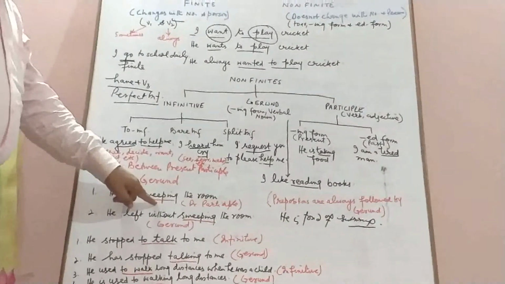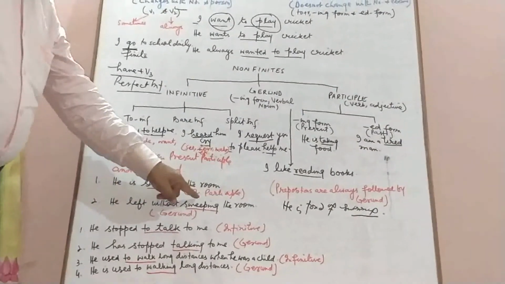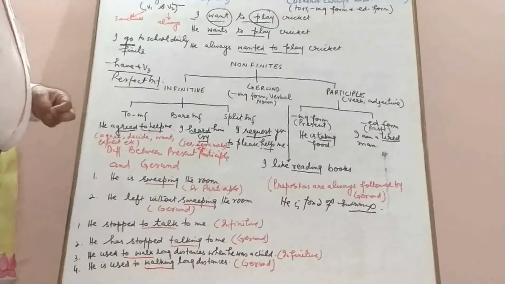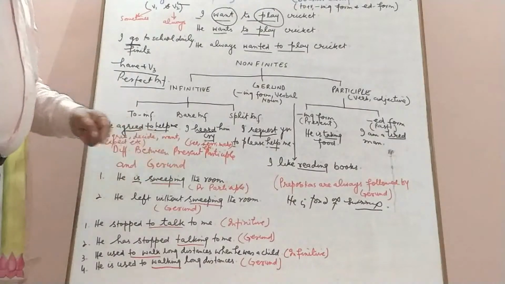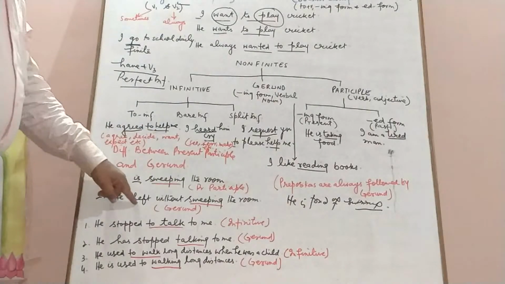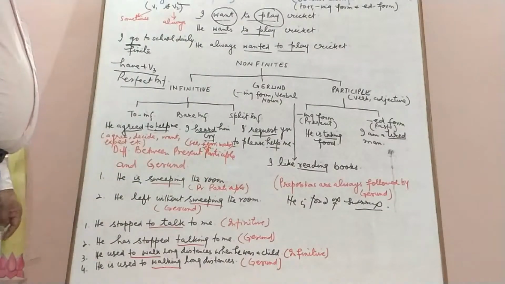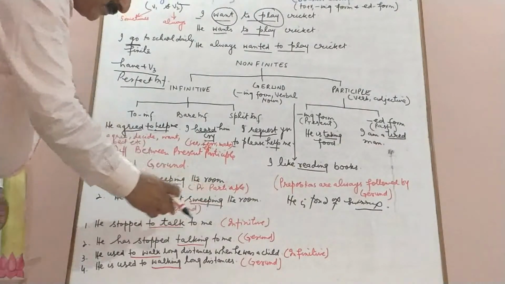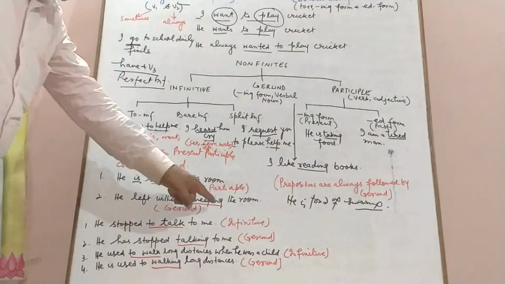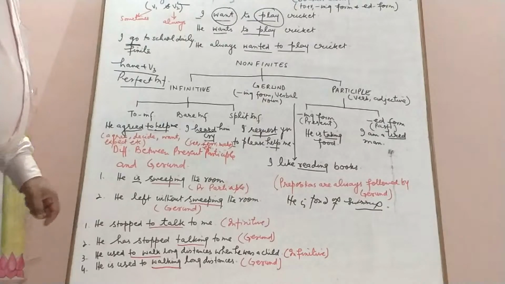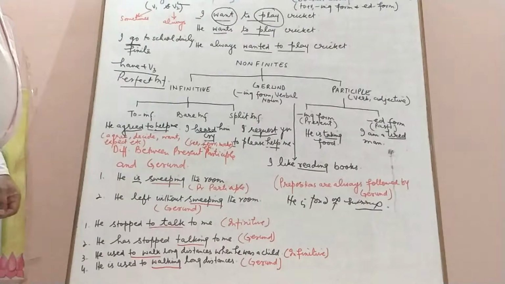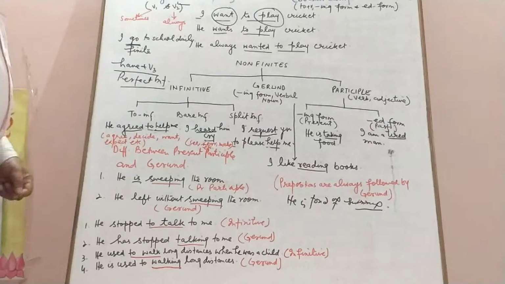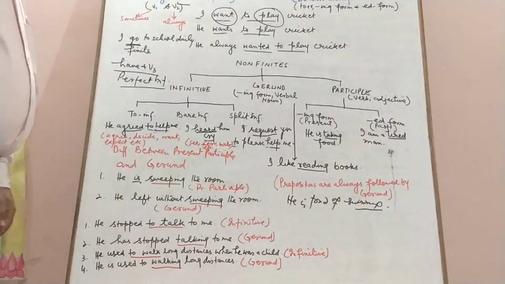Here sweeping is used as a present participle. Is is the main verb, and it is in the present continuous tense. "He left without sweeping the room." Now here sweeping is used as a noun, and as it is the ing form of the verb, it is called a gerund. Then we have differences between infinitive and gerund.